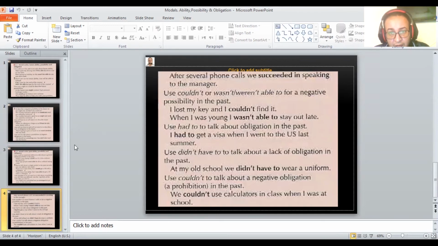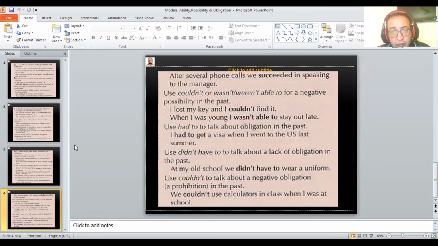Use could not or was not or were not able to for a negative possibility in the past. I lost my key and I could not find it. When I was young, I was not able to stay out late.